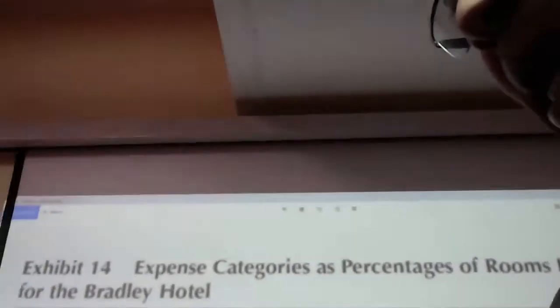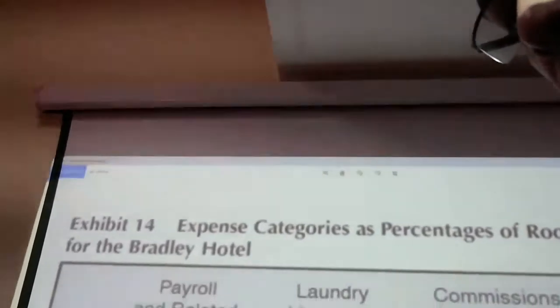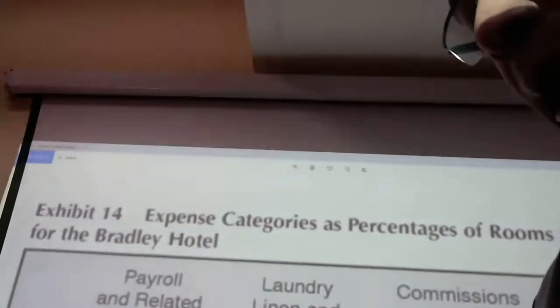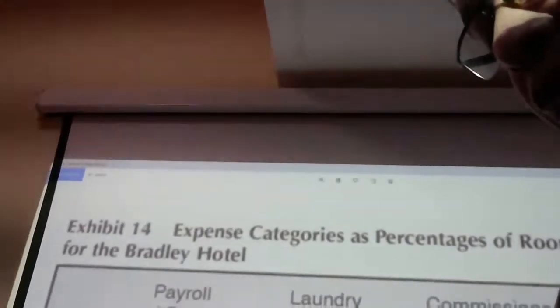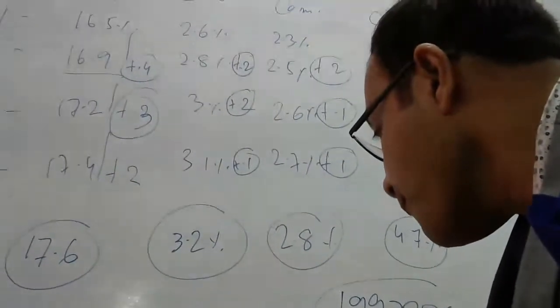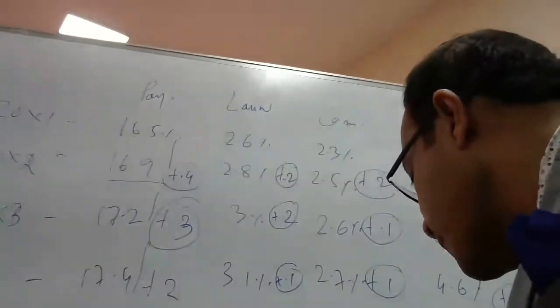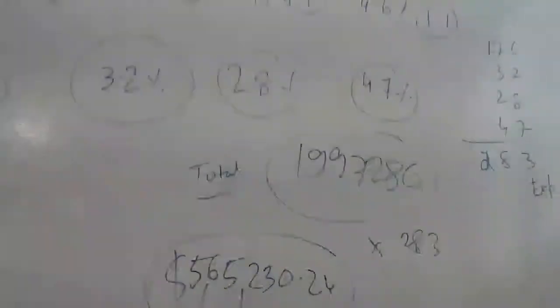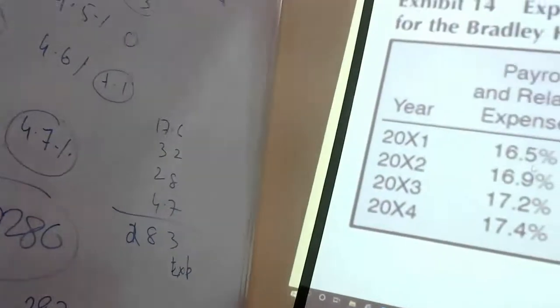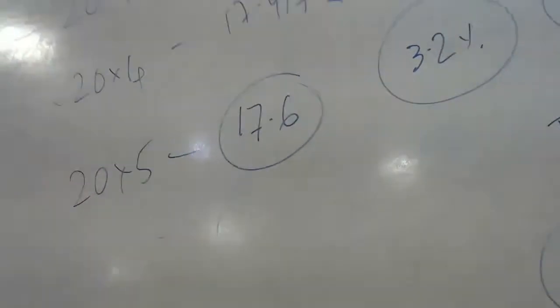If my revenue was 1997280, as I found out sometime back with you, so my 0.283, if I multiply, I'll get $5,65,230.24 to be my expenses budget under different heads in the next year.